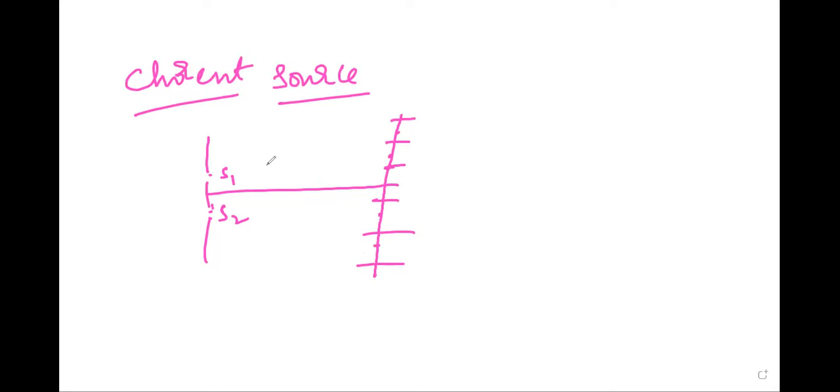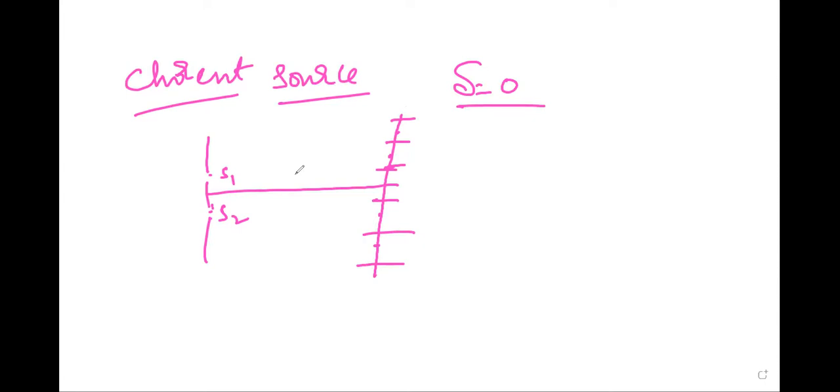If the waves starting from S1 and S2 are in the same phase, that means the phase difference delta is equal to 0. In this case, all dots on the screen will be bright while dashes will be dark at all times. So we get a stationary interference pattern on the screen.